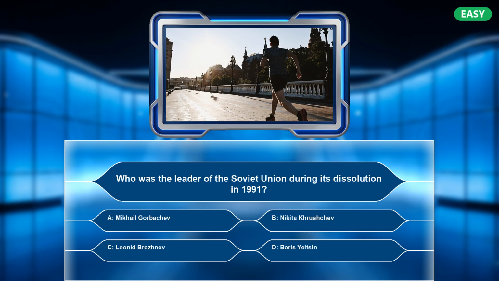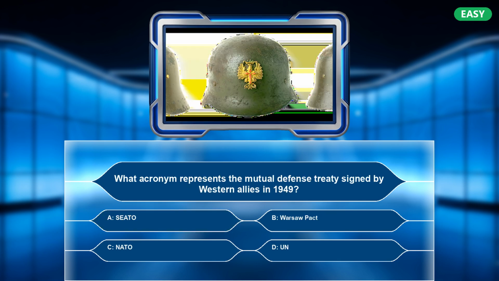A. Mikhail Gorbachev. B. Nikita Khrushchev. C. Leonid Brezhnev. D. Boris Yeltsin. The correct answer is A. Mikhail Gorbachev. What acronym represents the Mutual Defense Treaty signed by Western allies in 1949?